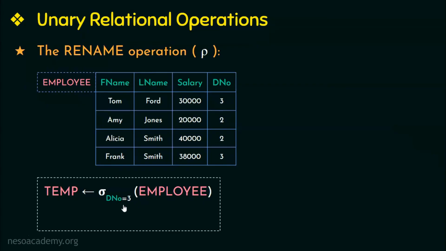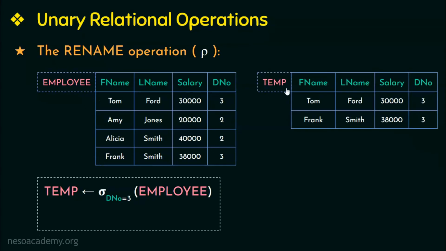That is, first the employees with department number 3 have to be selected from this relation. That is the first step, and the temp relation will hold the result of this selection operation. As we saw previously, there are 2 employees working in department number 3. Therefore, these 2 tuples will be selected.